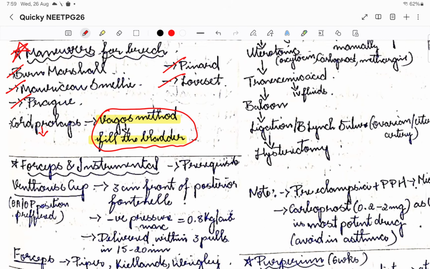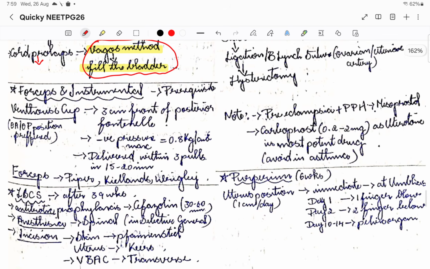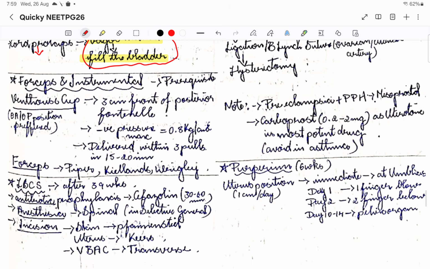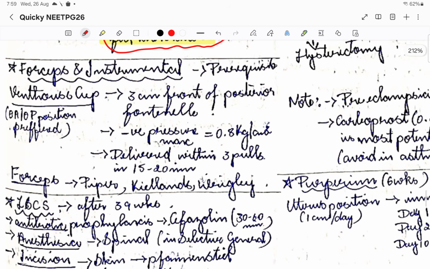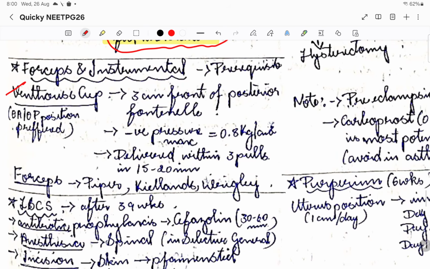Then in a normal delivery, if forceps or instruments are needed, this is how we do it. These are certain instruments, that is the Ventouse cup and the forceps. The Ventouse cup will be placed 3 centimeters anterior to the posterior fontanelle. Suppose this is the skull of the fetus, here the anterior fontanelle is there, and here is the triangle-shaped posterior fontanelle. The place we are going to place the Ventouse cup is 3 centimeters above the posterior fontanelle. That is the Ventouse cup position.